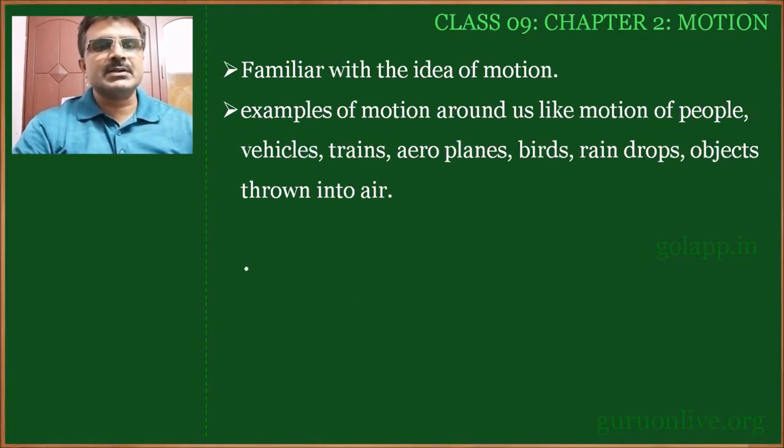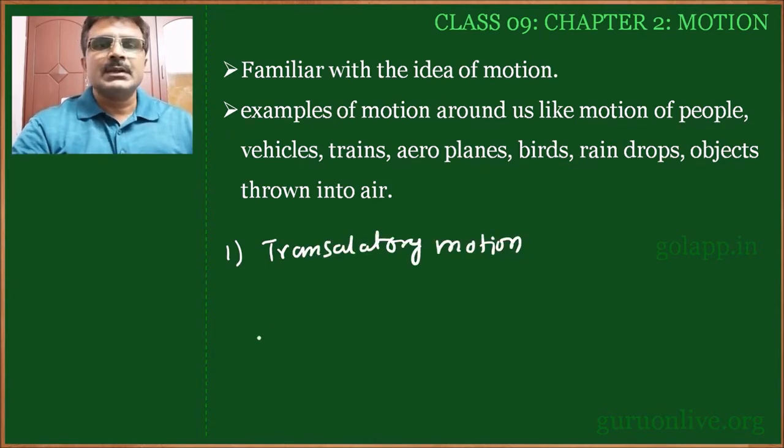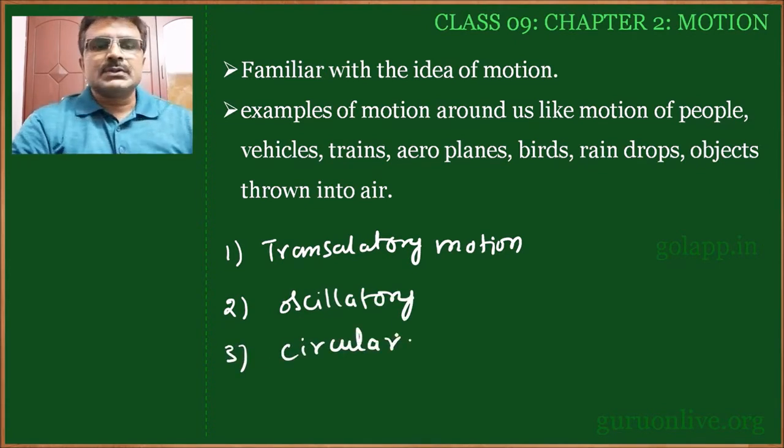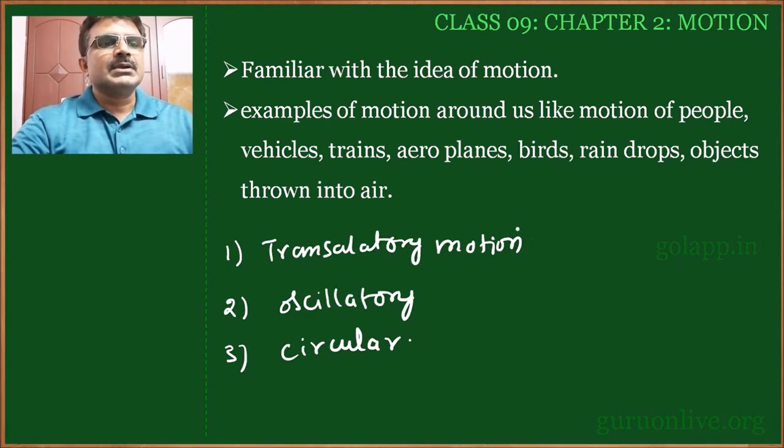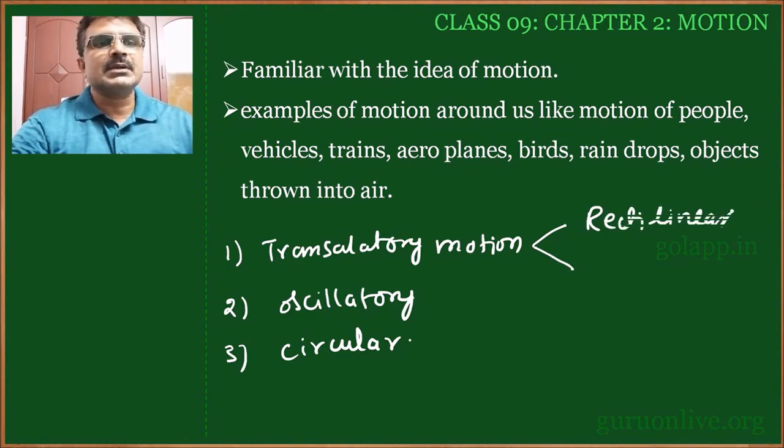As we studied earlier, we have different types of motion. The first one is translatory motion, the second one is oscillatory, and the third one is circular. Based on the path followed by the objects, we have divided the types of motion into three parts: translatory, oscillatory and circular. Translatory is divided into two parts: one is rectilinear and the second is curvilinear.